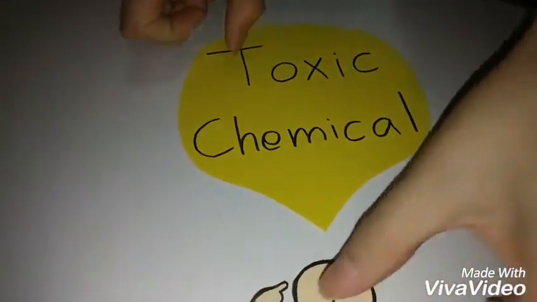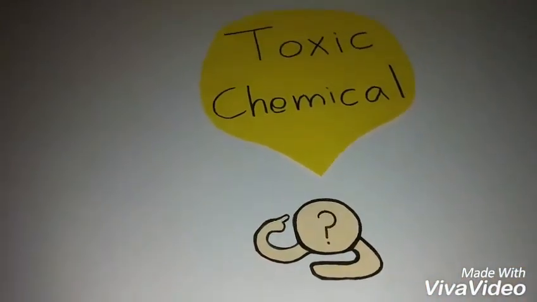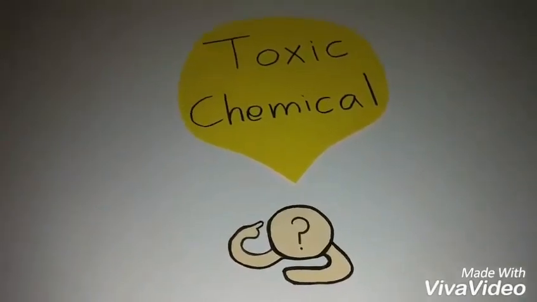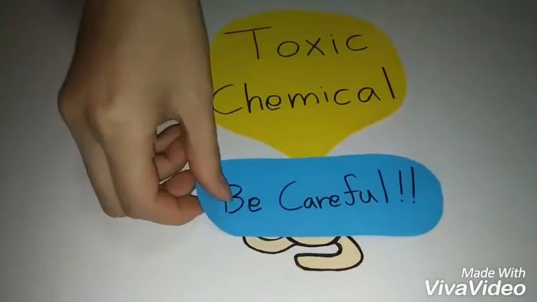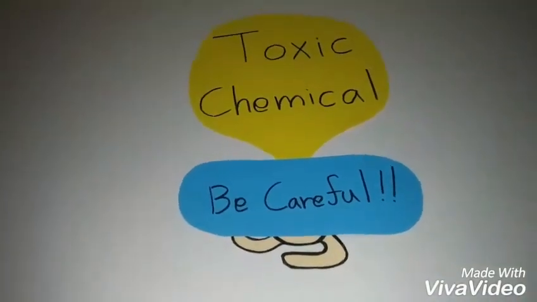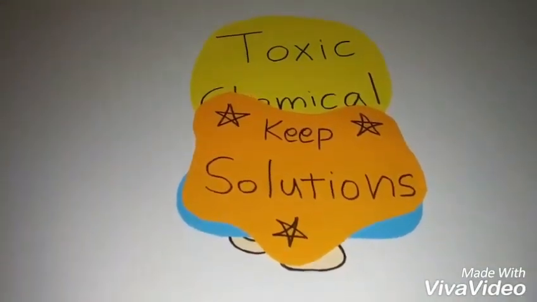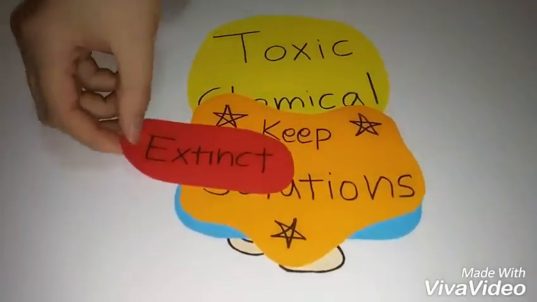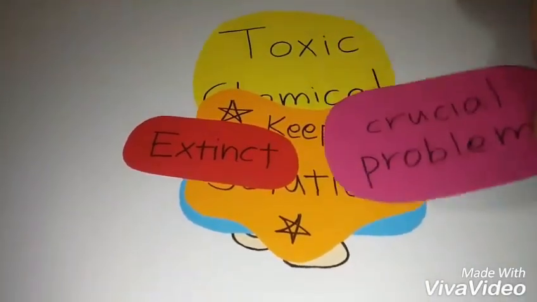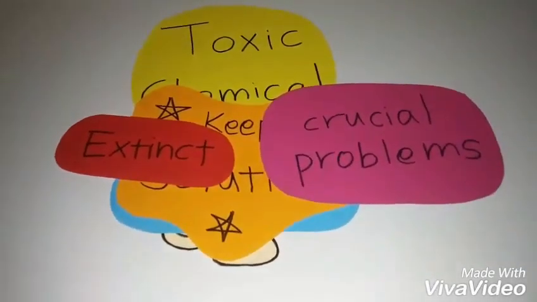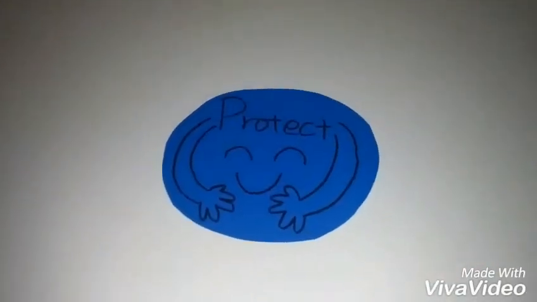Now, what do you think about toxic chemicals? Don't you perceive that you have to treat toxic chemicals carefully? We think that it is essential for you to keep the solutions that we presented previously. If you don't, animals will go extinct and people will face crucial problems of humanity in the future. Let's protect ourselves and the environment from now on.